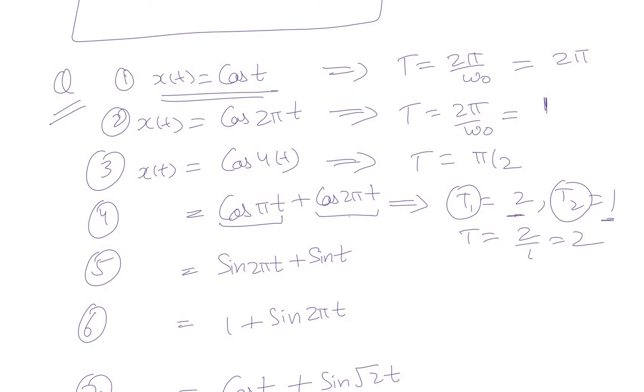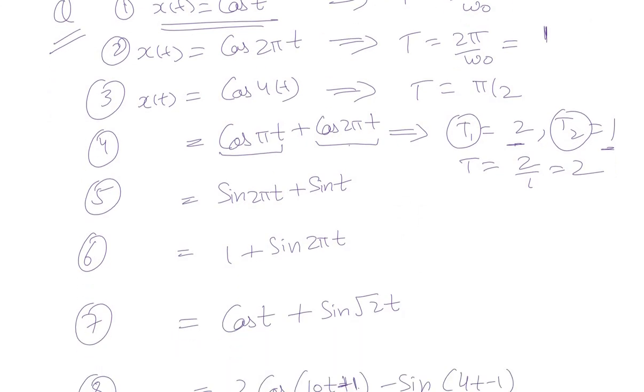Next question, fifth, it is a similar kind of question. Sin 2 pi t and sin t. The individual time periods would be T1 is equal to 1 and T2 is equal to 2 pi.